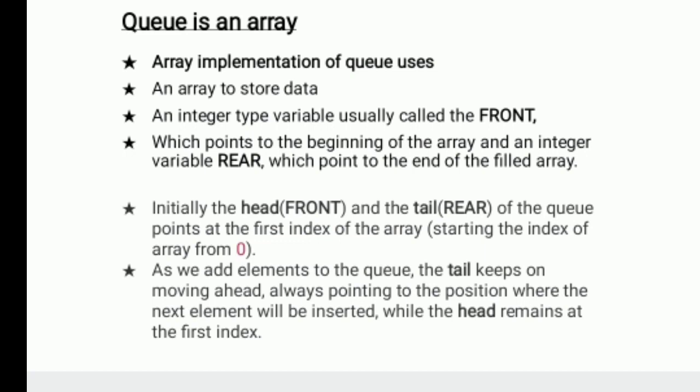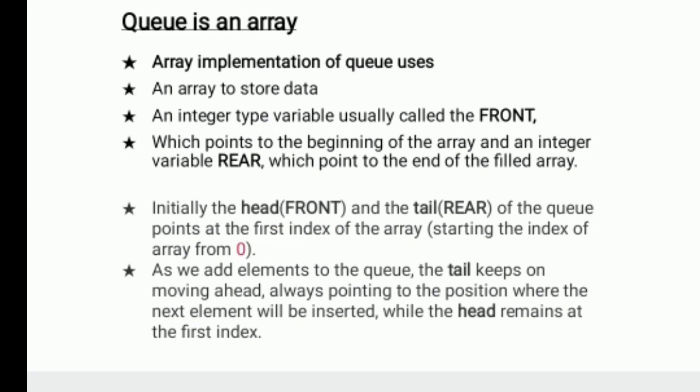Initially the head, that is the front, and the tail, the rear of the queue, point at the first index of the array, starting the array index from 0.